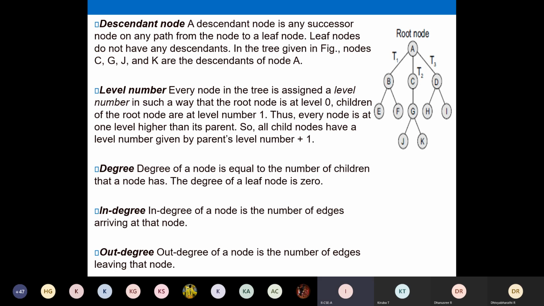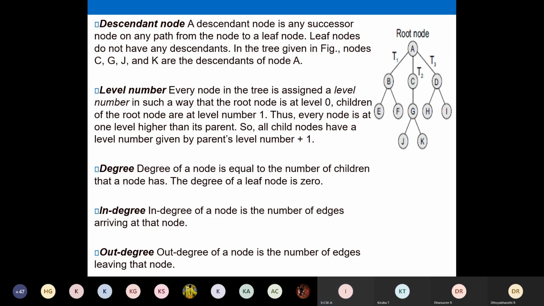So a descendant node is any successor node on any path from the node to a leaf node. For ancestor, from a node we took all the nodes till we reached the root node. But for a descendant, we see what are all the nodes below that node till we reach a leaf node.